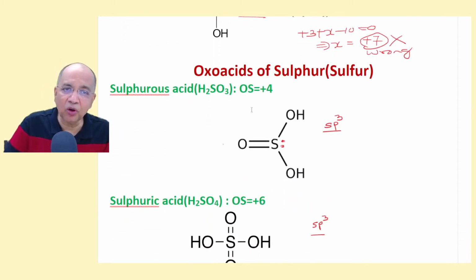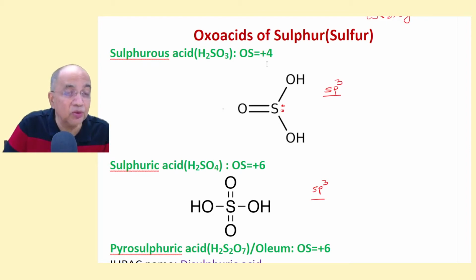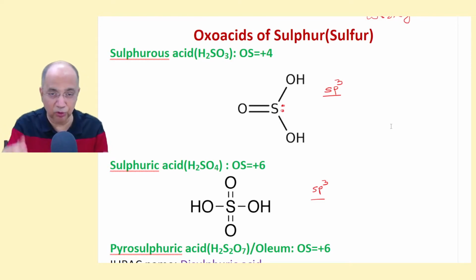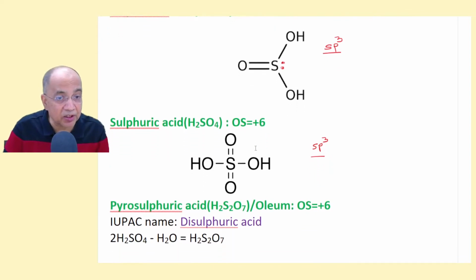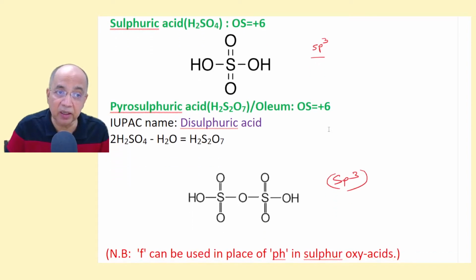Then let us talk about oxoacids of sulfur, which belongs to group 16, the oxygen family. You have the -ous acid, sulfurous acid. In the oxygen family, -ous is +4, -ic is +6. So sulfurous is H2SO3. There is a lone pair and sp3, so the steric number is 4, sp3. But the sulfite ion is pyramidal because the lone pair doesn't contribute to the shape. You know that. Sulfuric acid is +6, -ic, so it is H2SO4, again sp3, and the sulfate ion is tetrahedral.